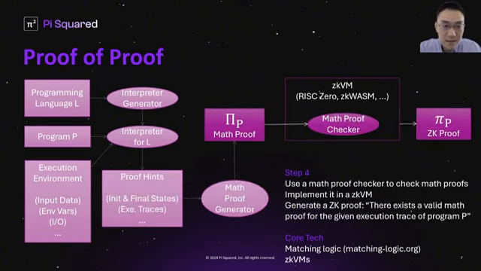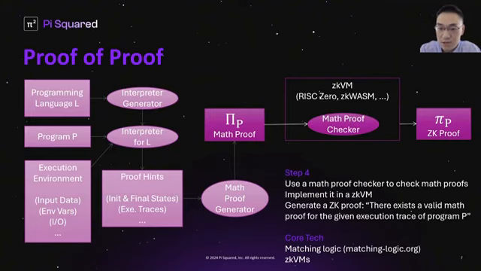And that's the last step, step four of proof of proof, which is to use a mathematical proof checker to check the mathematical proofs. Furthermore, we implement the checker inside a zkVM to obtain a zk proof. So the zk proof shows that there exists a valid mathematical proof for the given execution trace of the given program. In other words, the final zk proof hides the large mathematical proof as a witness and only argues for its existence. And we use zk technology to do massive proof compression here.